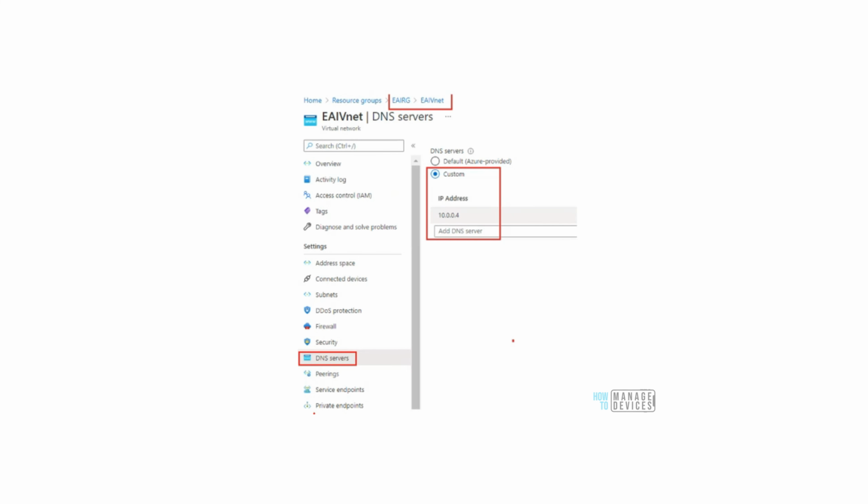So I have to create a resource group, and then in the DNS server, I have to provide the IP address of my on-premise domain controller. Now think of it logically this way. My machine, which is there in Azure, is going to be hybrid Azure AD joined, right? And I have set up the VNet or the express route. So Azure knows where my on-premise domain controller is, but Azure does not know who is the DNS. So how will the name resolution and stuff like that happen? So for that, the IP address of the on-premise DNS server needs to be provided over here.